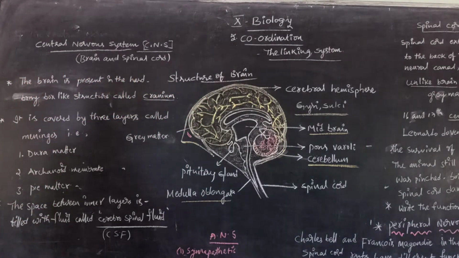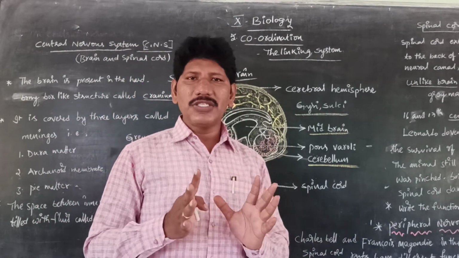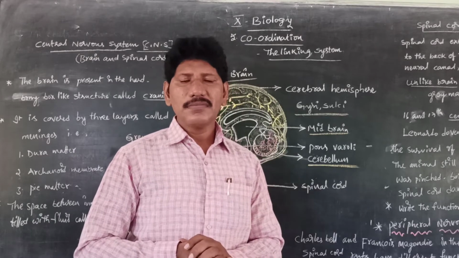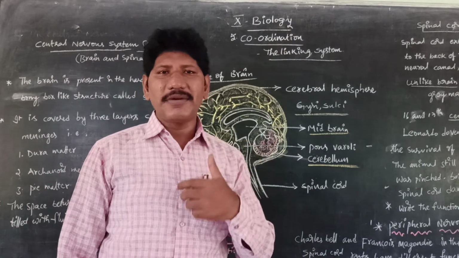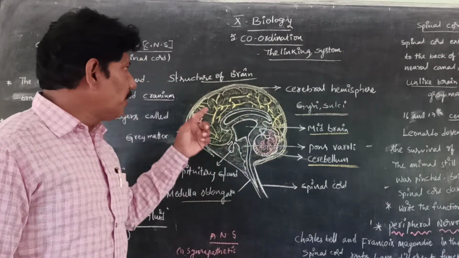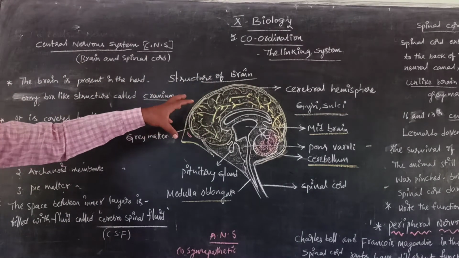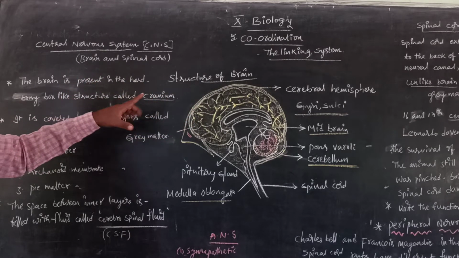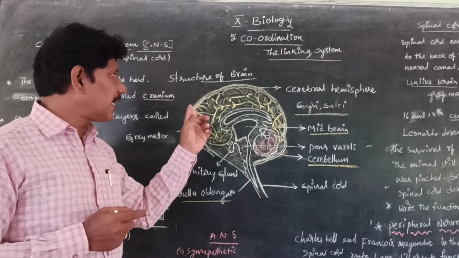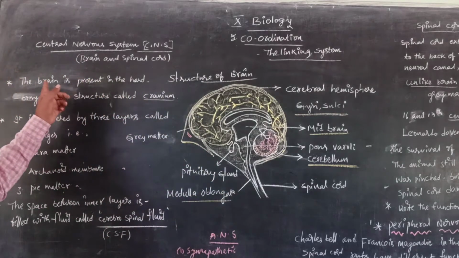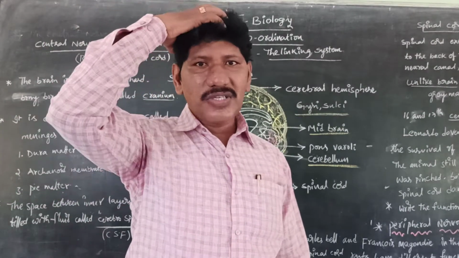Actually, the brain is the highest coordinating center in our body. This brain is a vital organ which can control and coordinate all the neural activities. Let us come to the structure of the brain. The brain is very soft and delicate, and it is a vital organ, so it is protected and preserved by a hard, bony, box-like structure that we call the cranium. Is it clear, children?